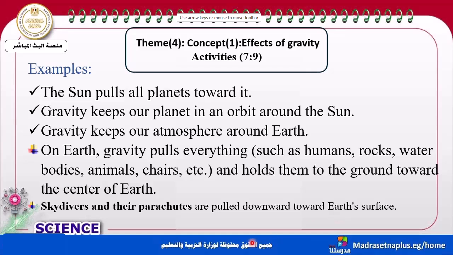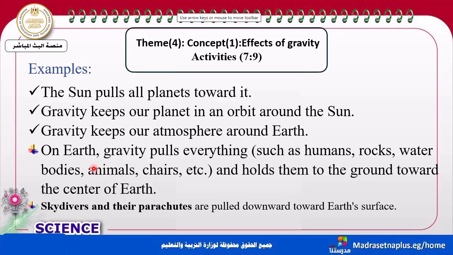Look, the Sun pulls the planets toward it. My dear students, this is due to the gravity of the Sun. The next one, gravity keeps our planets in an orbit around the Sun. The gravity of the Sun keeps the planets in a fixed orbit around the Sun.